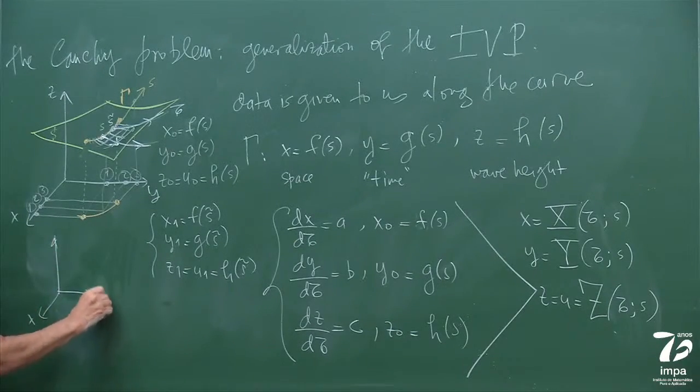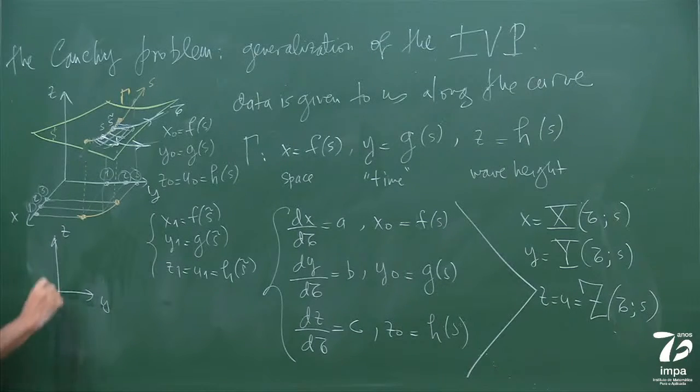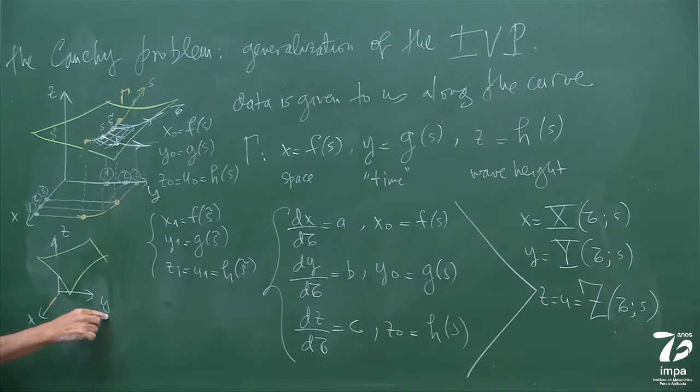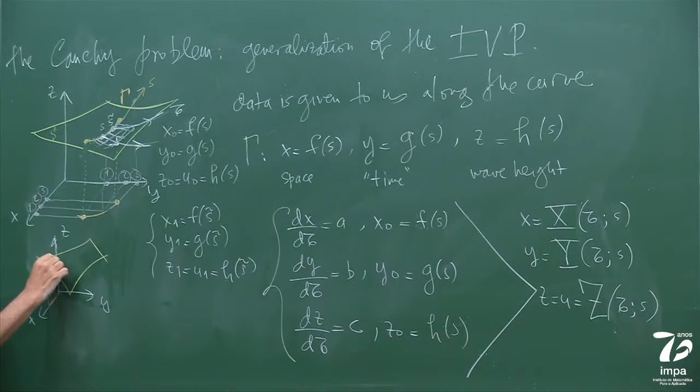An initial value problem is a very specialized Cauchy problem. That's why it's just called an initial value problem. It's where this line here is here, because time is equal to 0. You agree? That's the initial value problem.